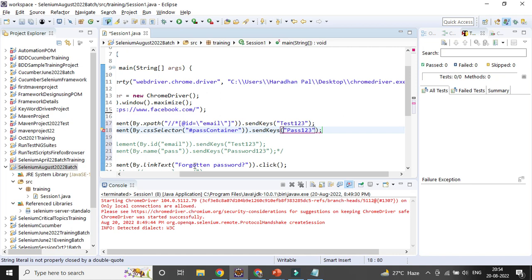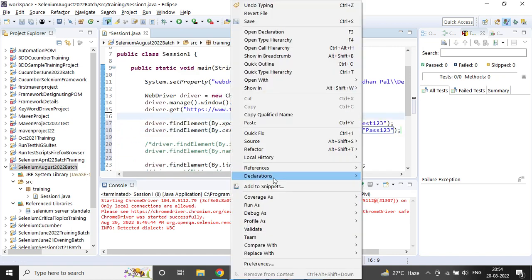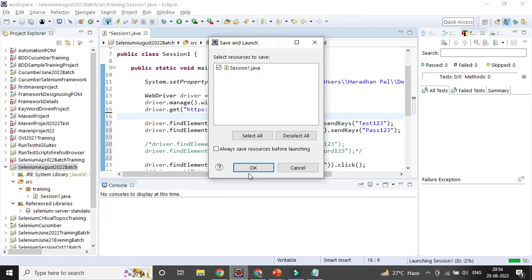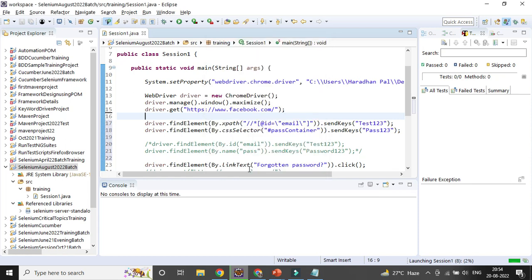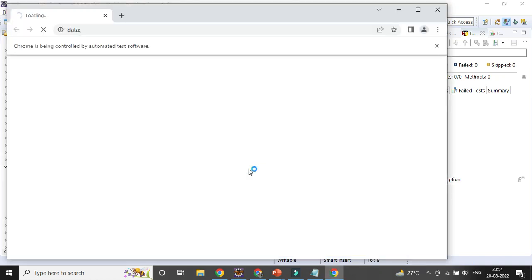So for the tag name part, I will be covering it in the upcoming session. That is a little complicated, so other relevant topics come first, and then I will cover the tag name. So ID, name, link text, partial link text, and whenever that thing will be there it will be kind of XPath. And class name also I will be covering in the next session. So whenever I can customize with the help of class name, ID, XPath and CSS part, all the 8 elements will be covered in the upcoming session.